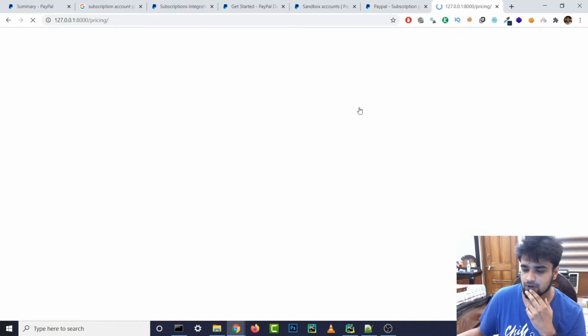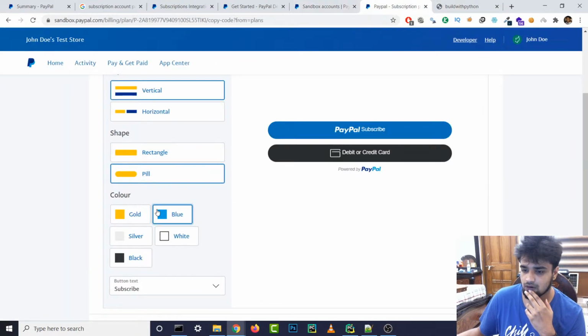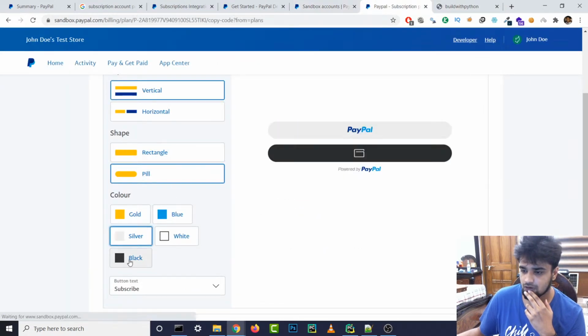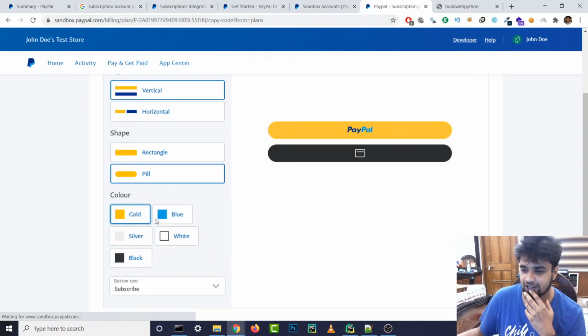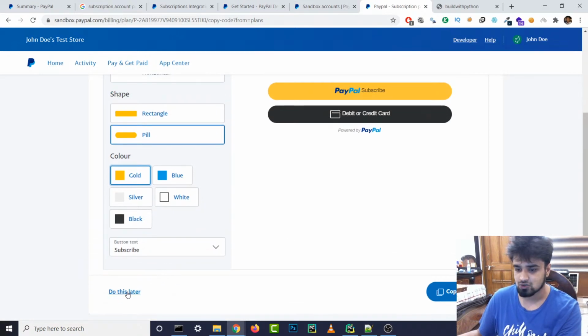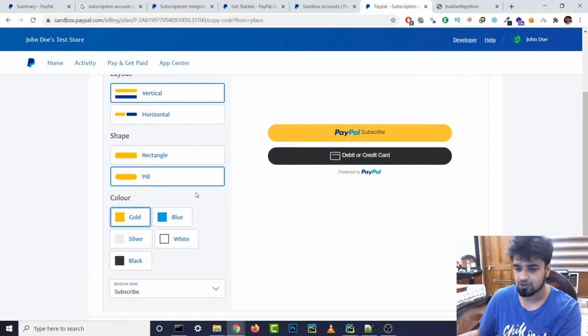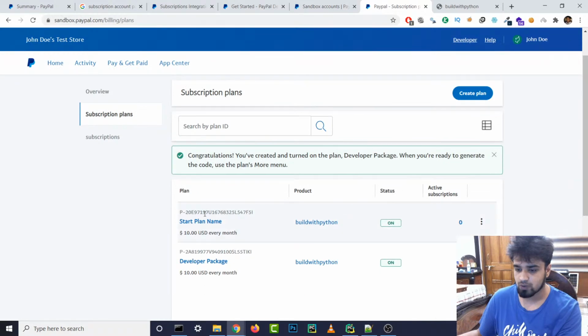Yeah, in the pricing one. Yellow, silver. Nah, silver looks bad. White, nah. So it's either between, I think gold looks pretty good. So I think we are gonna go with gold. Yeah, and I guess we can just do it later. We don't need to copy the code right now. Just do it later. So our plan is over here, developer package that we need, right?